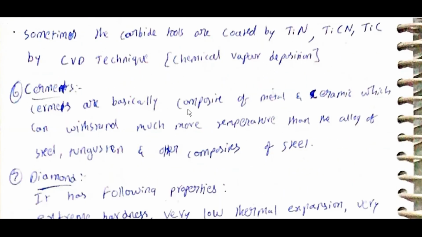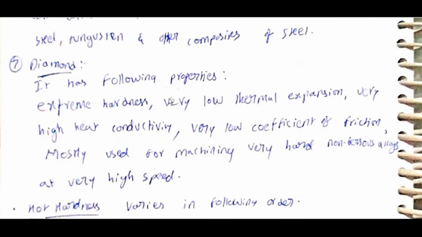Cermets are basically a composite of metal and ceramic which can withstand much more temperature than alloys of steel, tungsten and other composites of steel. Diamond has the following properties: extreme hardness, very low thermal expansion, very high heat conductivity, very low coefficient of friction, and is mostly used for machining very hard non-ferrous alloys at very high speed.